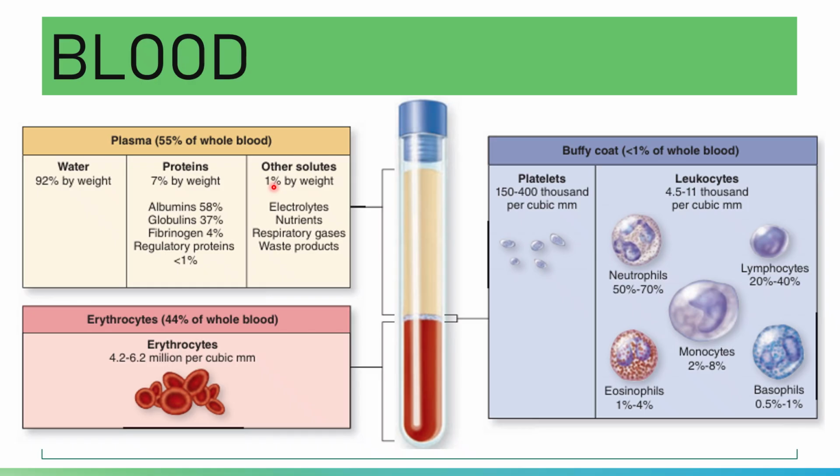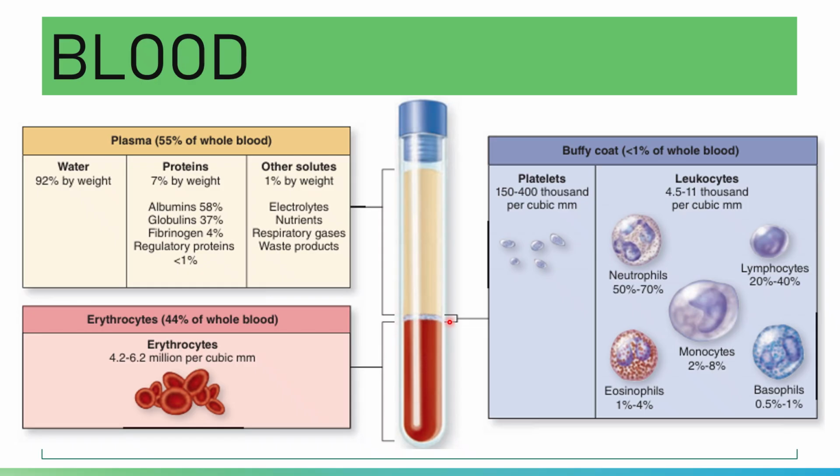Aside from that, you have your electrolytes, nutrients, respiratory gases, and waste products. These are all present in the plasma. Please note that the supernatant is what you call the plasma.